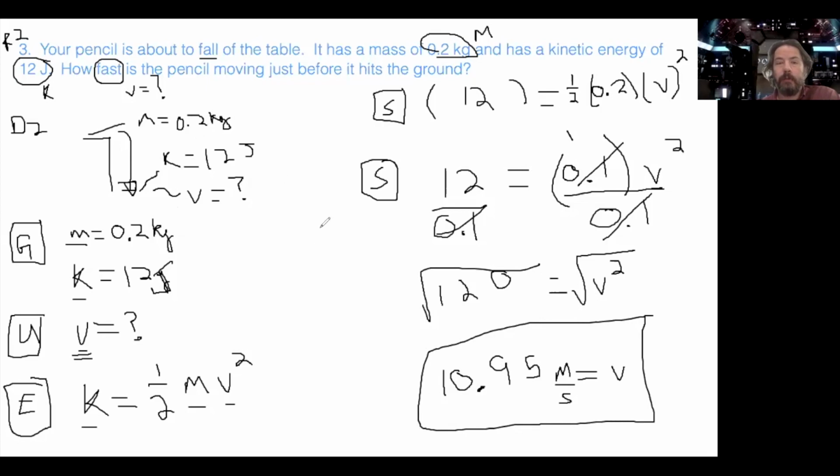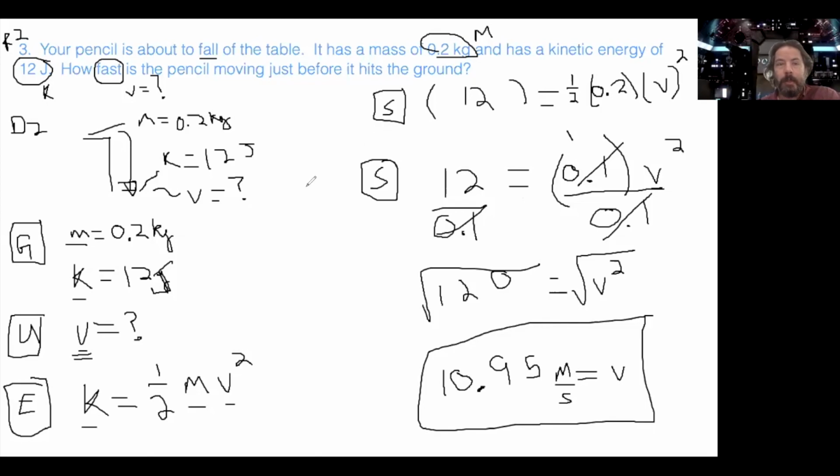And then times a half is about 12, if you use all the decimals correctly. I skipped a decimal thing in there in my head, okay? So it winds up working out about right. 11 meters per second is the velocity of the pencil just before it hits the ground.